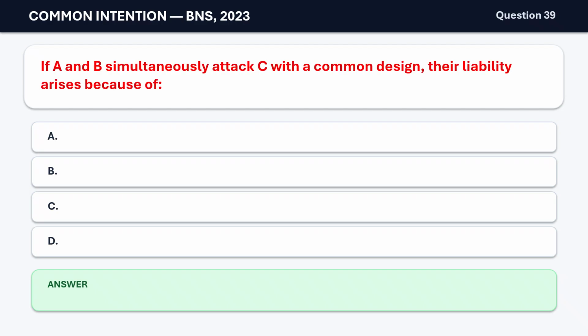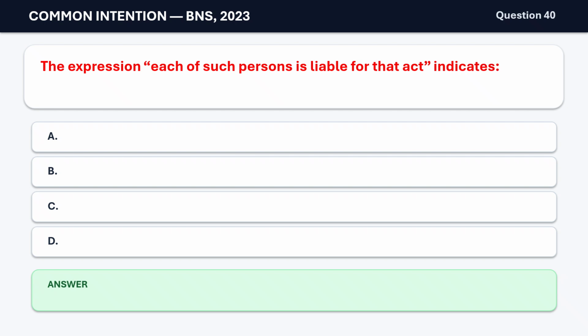Question 39. If A and B simultaneously attack C with a common design, their liability arises because of A. Similar intention. B. Common intention. C. Negligence. D. Accident. The correct answer is B. Common intention.